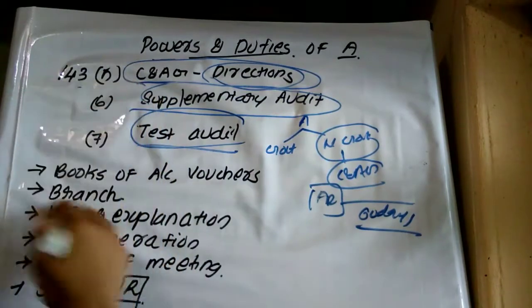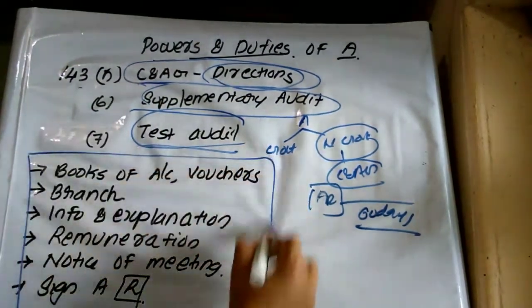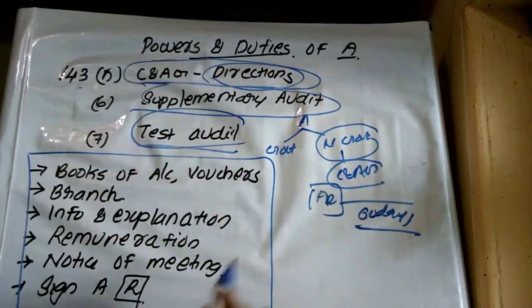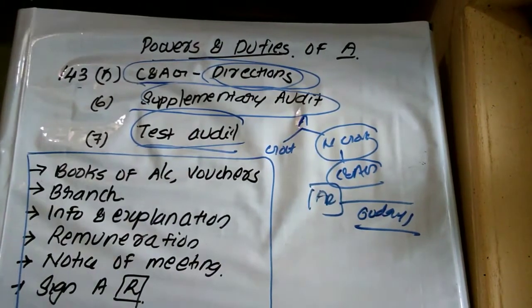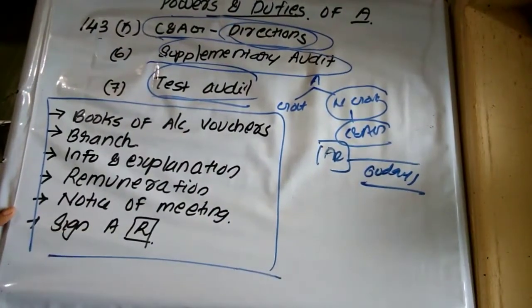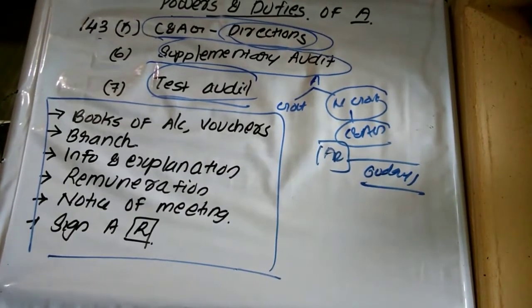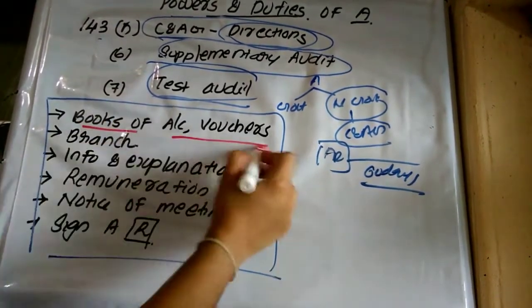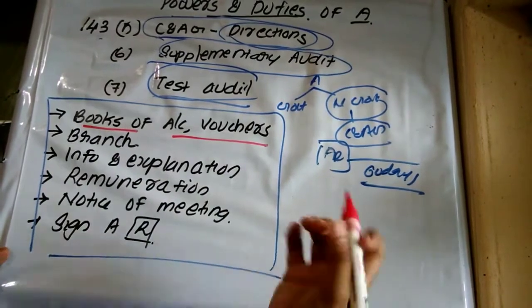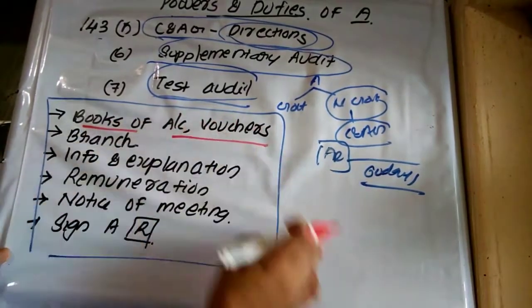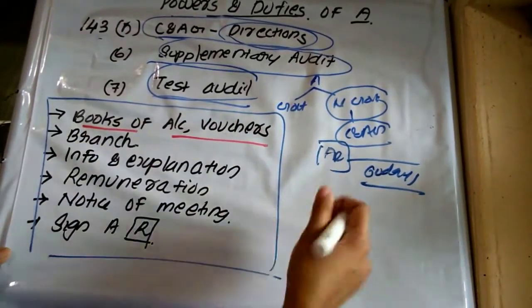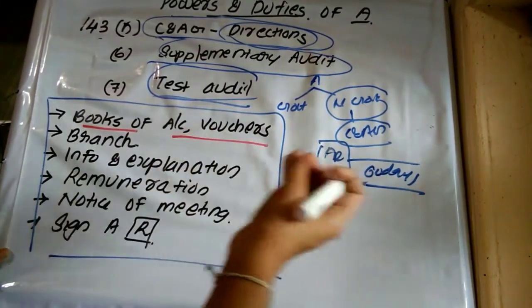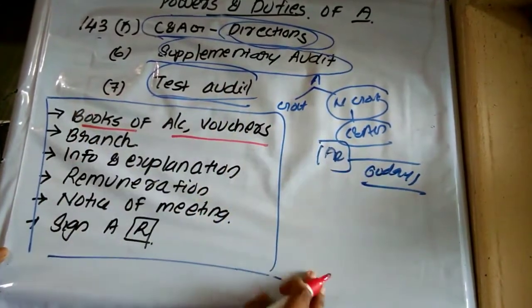Then powers of auditor. These are the powers of whom? Auditor. The auditor has the following powers. Read it and I will explain it. First, books of accounts and vouchers. The auditor of a company has the right to access books of accounts and vouchers. The auditor may inspect the books of accounts. The auditor may have unlimited access to the books of accounts.